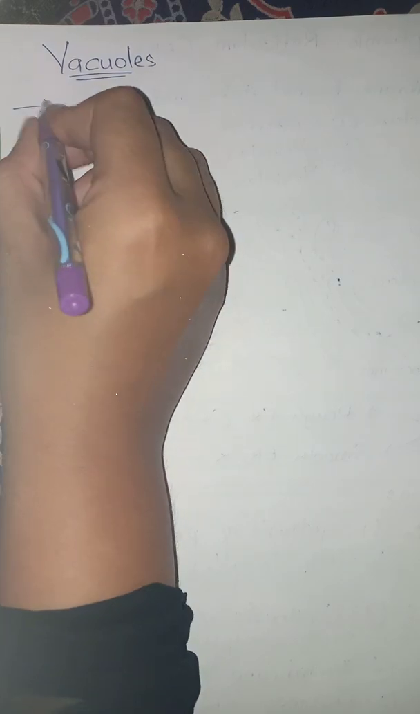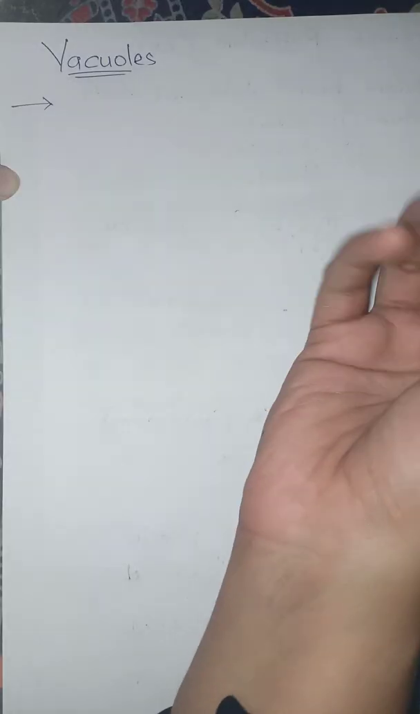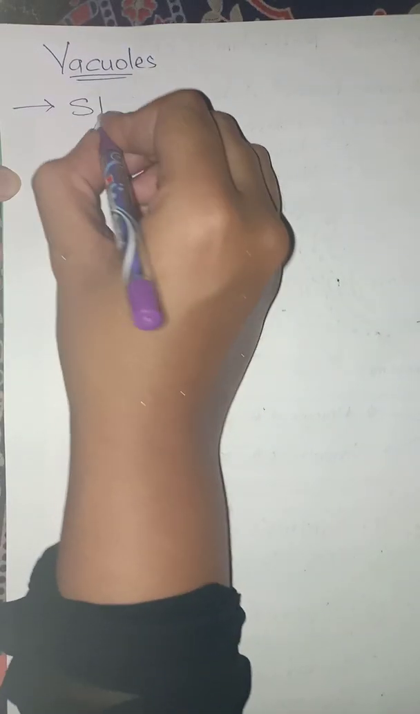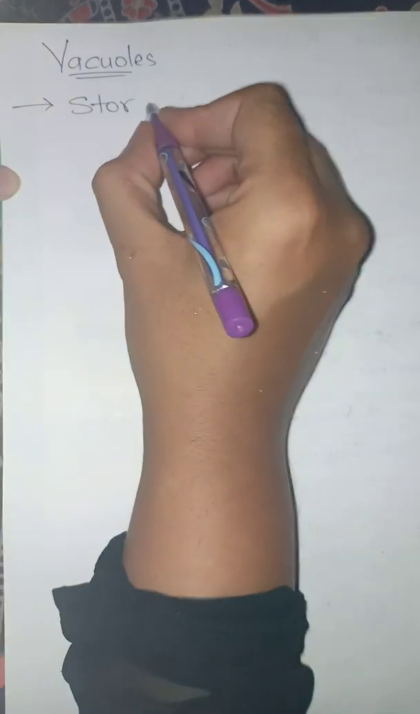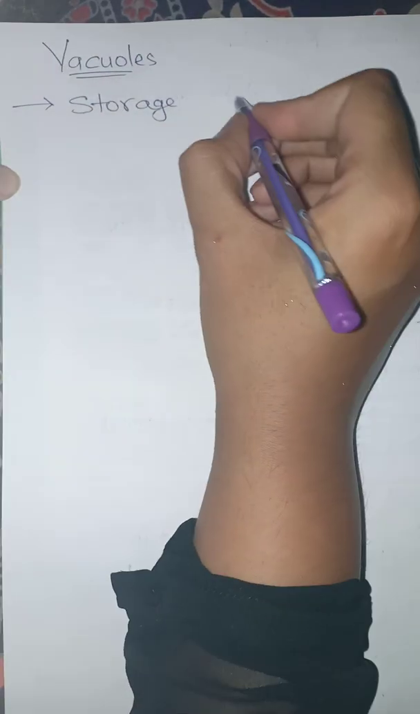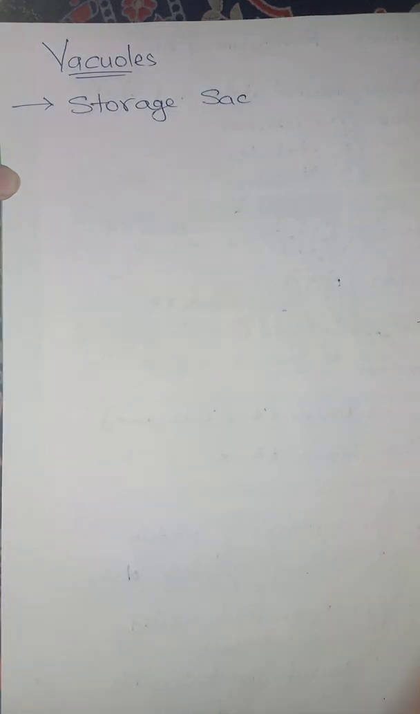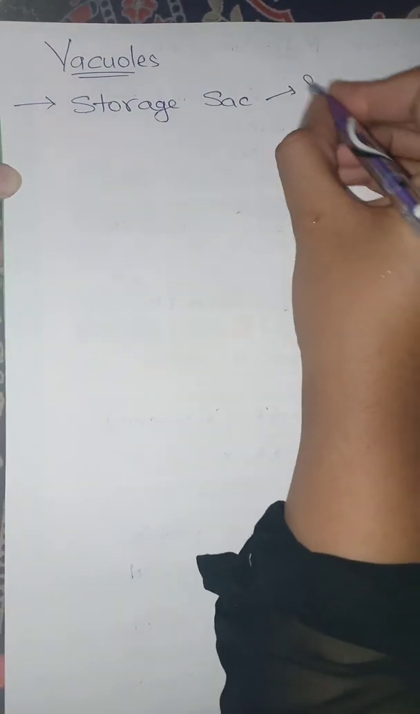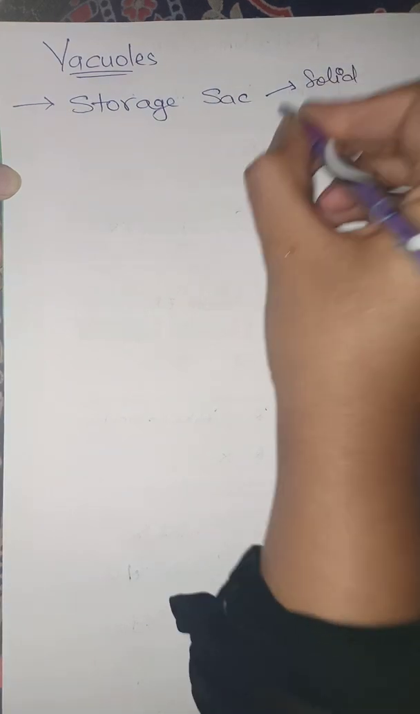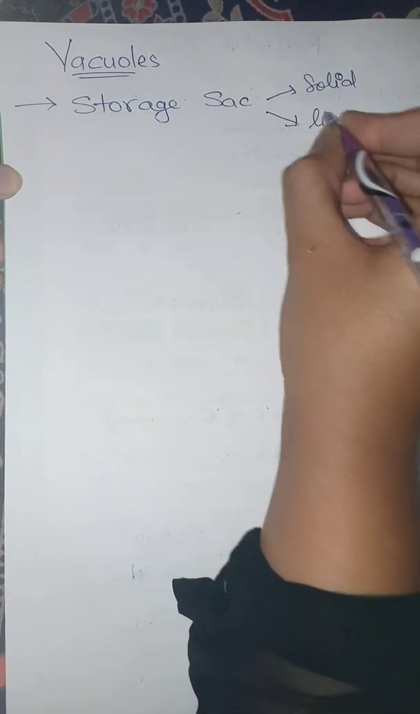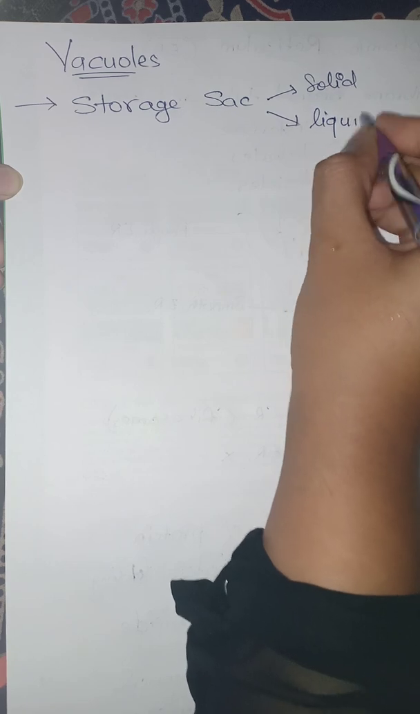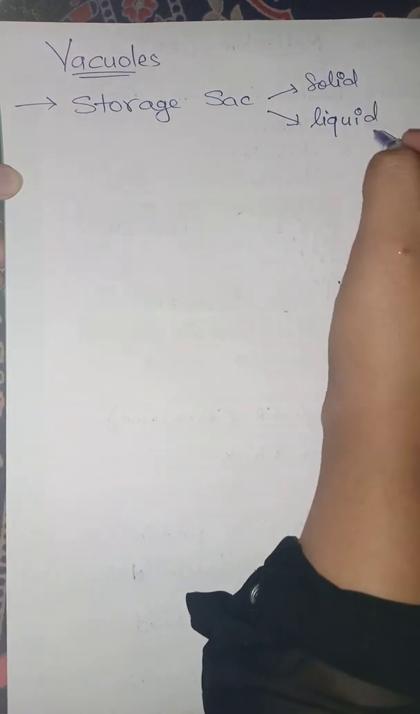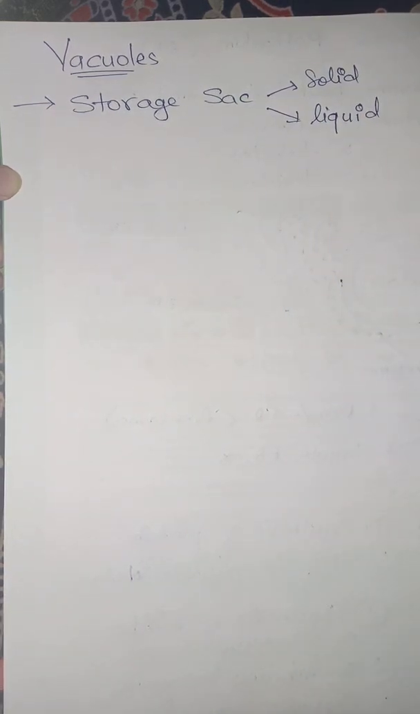So what are vacuoles? Vacuoles are storage sacs. They are like a big storage sack. This storage sack can be of two types. They can be solid in form, or liquid in form, or they can store solid things or liquid things in them. And their size is also very different.